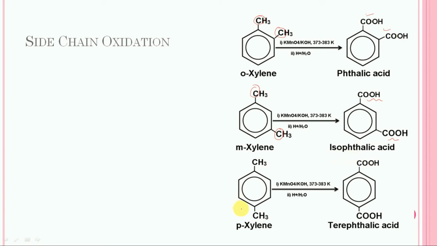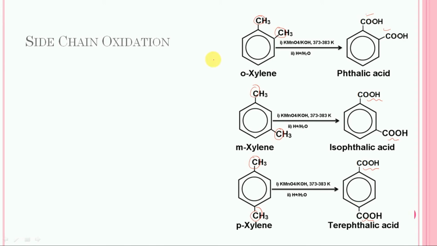Then the third case, paraxylene, is subjected to oxidation with potassium permanganate in alkaline medium, and oxidation will take place on these 2 carbons and they will change into carboxylic groups, and in this case paraxylene changes into terephthalic acid.